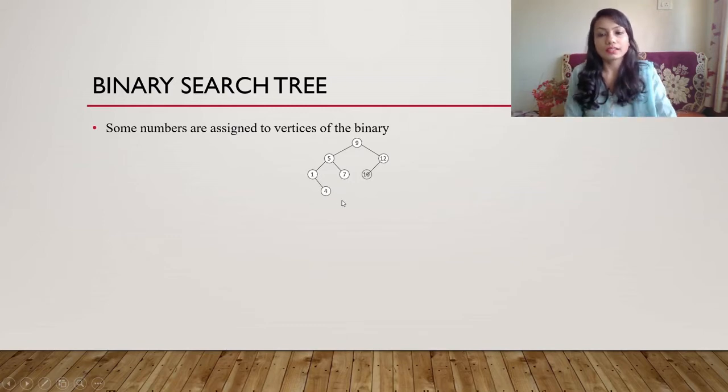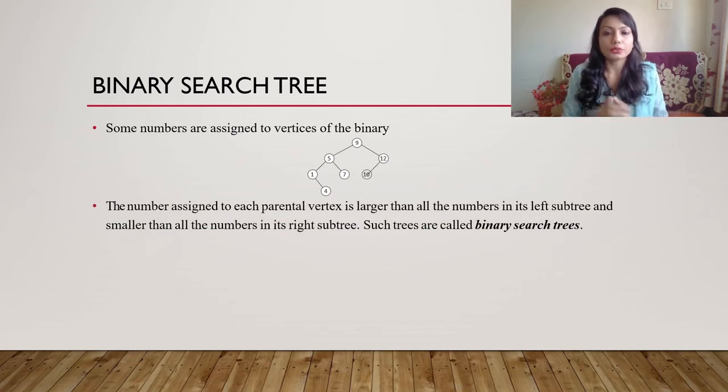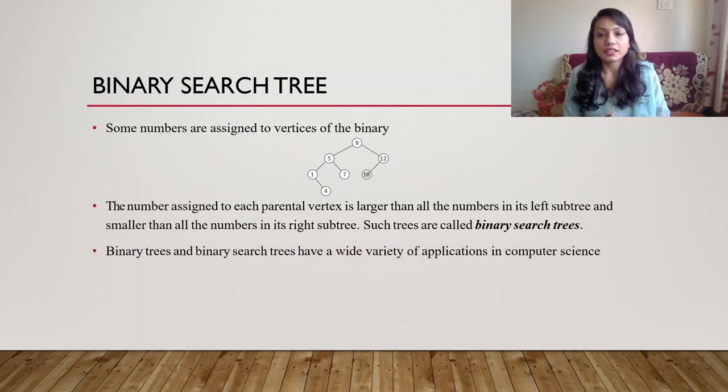So this is the rule we follow. That is, the number assigned to each parent vertex is larger than all the numbers in its left subtree and smaller than all the numbers in its right subtree. Such trees are called binary search trees. Binary trees and binary search trees are used in plenty of applications in computer science.